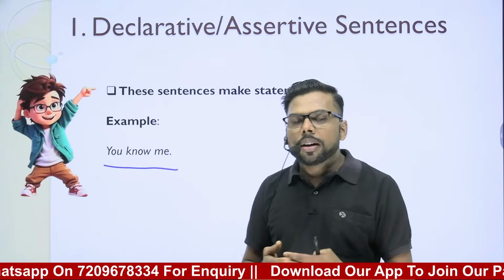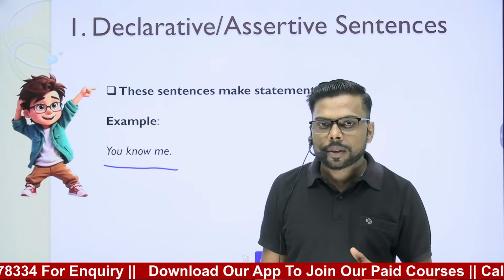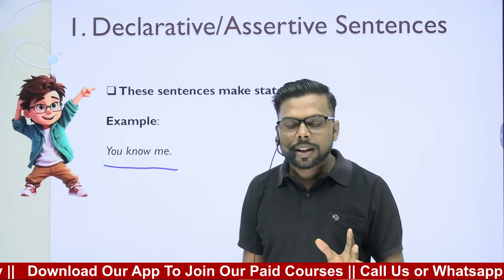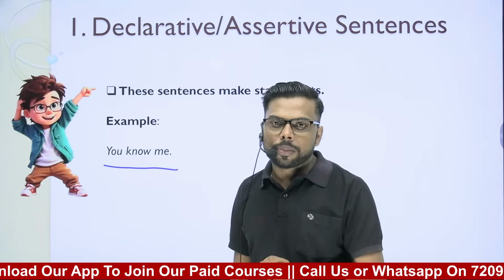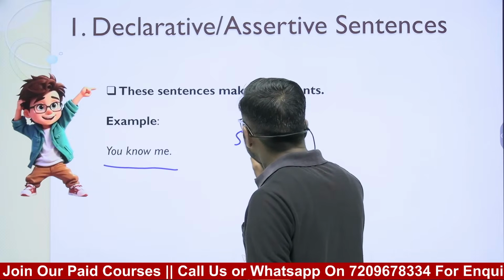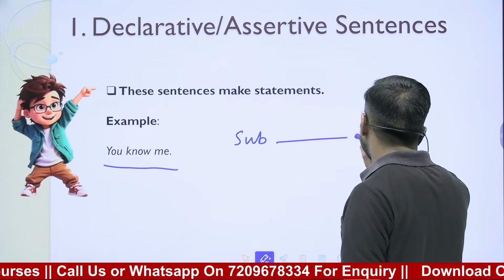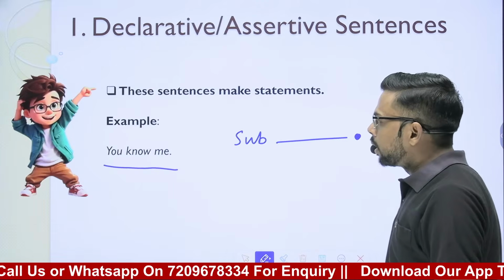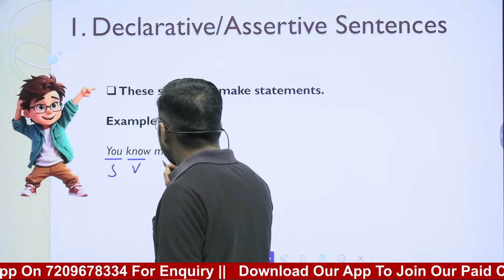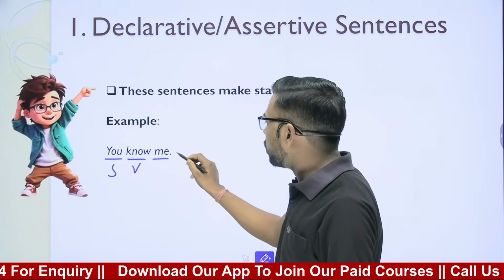Okay, and let me tell you the two important characteristics of a declarative sentence. A declarative sentence always starts with the subject and ends in a full stop. Like you can see in this sentence, you is the subject, know is the verb of this subject, and me is the object, and we can see that this sentence ends in a full stop.